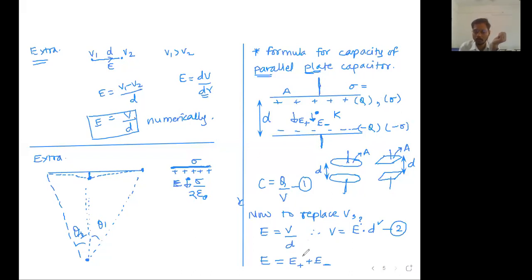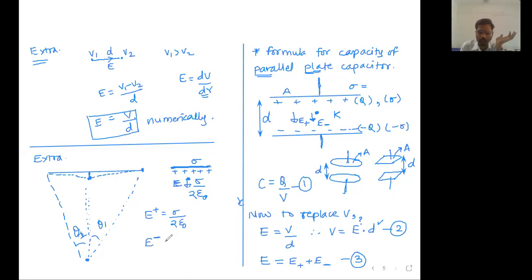Now we want to find out the numerical value of electric field due to the positive plate and electric field due to the negative plate. Call this as equation number 3. Now let us try to find out numerical values of electric field due to the positive charge. That will be equal to sigma upon 2 epsilon 0. No need to write plus sigma minus sigma. We want the numerical value. Directions we have already taken care of.